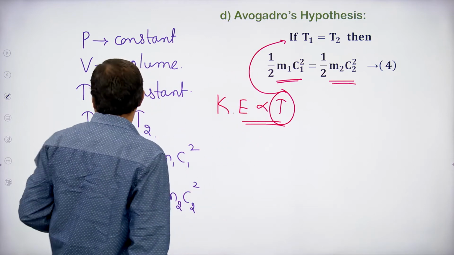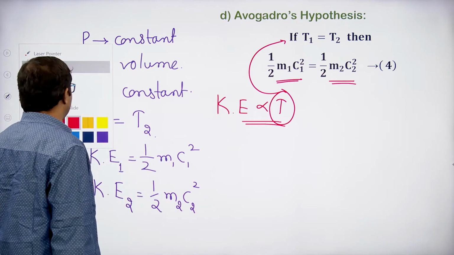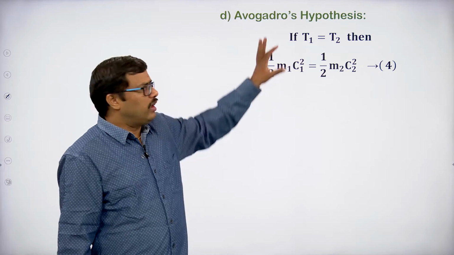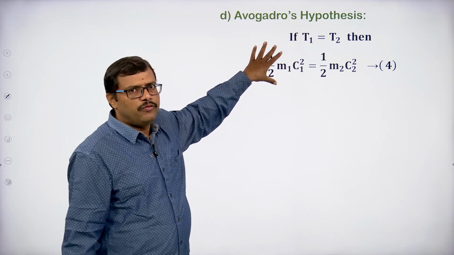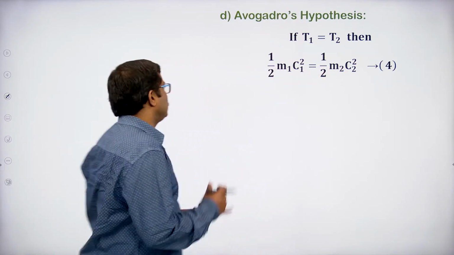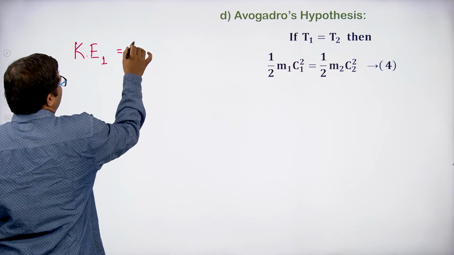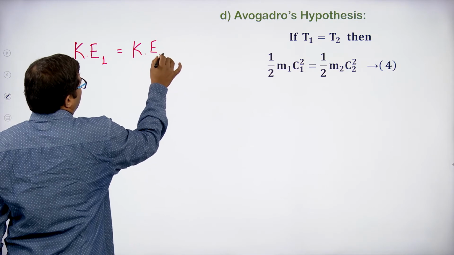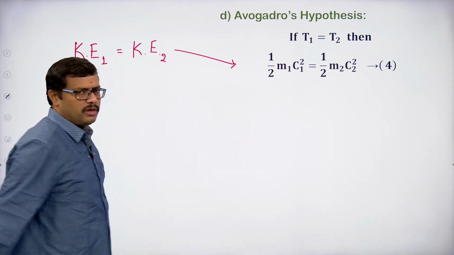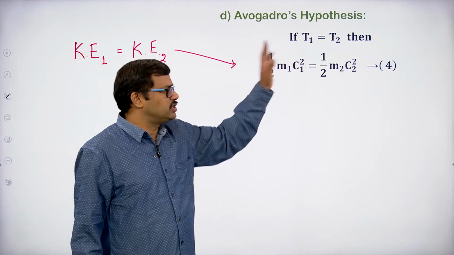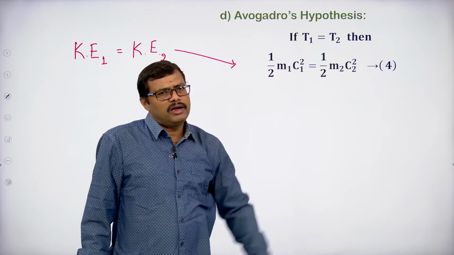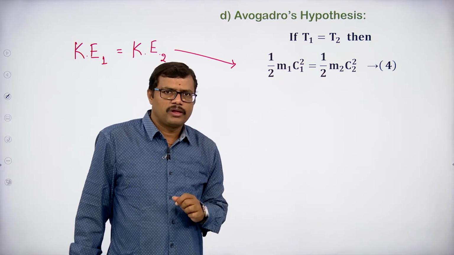Okay, the kinetic energy of the first gas and the kinetic energy of the second gas are both equal. Now we are keeping the temperature constant, therefore their kinetic energies are also constant. That is, we can write the kinetic energy of gas 1 as equal to the kinetic energy of gas 2. We can write kinetic energy as half mv square. Writing for the two gases, I get this equation.